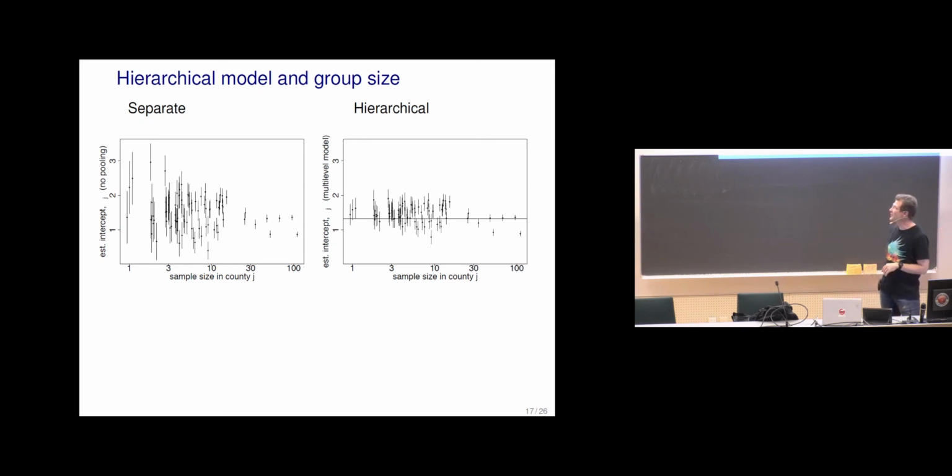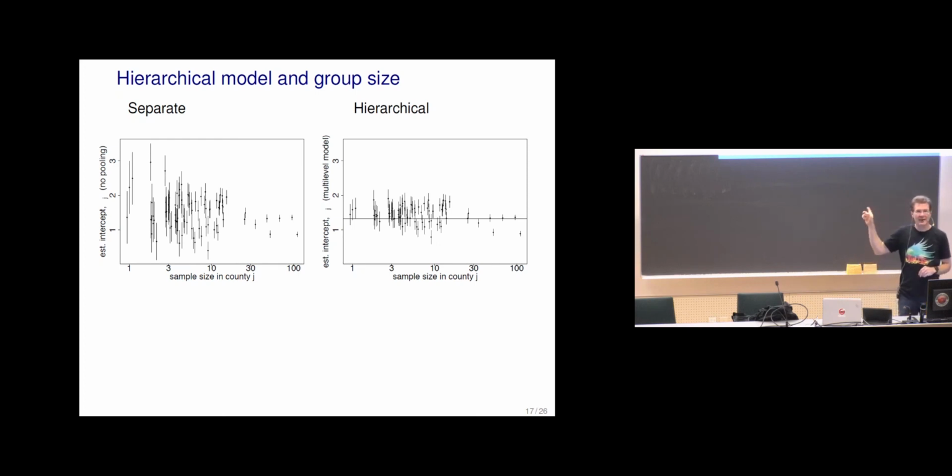These are now 50% intervals, and you can see that there are longer intervals for small sample sizes and shorter intervals for large sample sizes in the county.